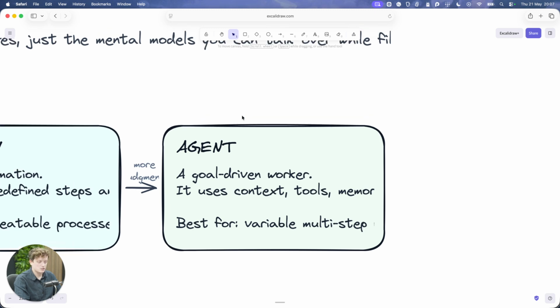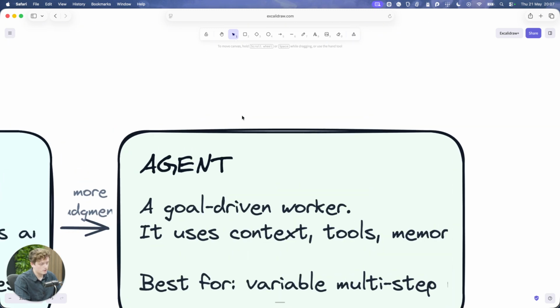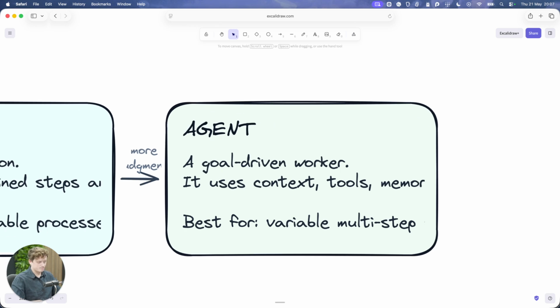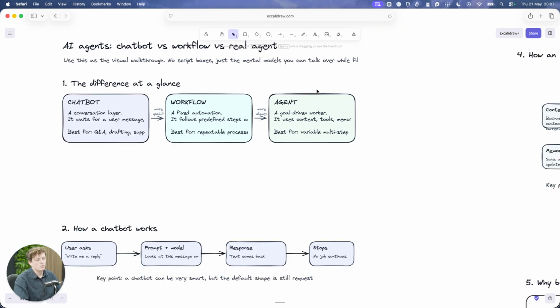So agents, which is really what a lot of people are looking at right now, is essentially an AI wrapped in a harness that can do multiple things, go off and do stuff, and achieve goals for you. And it uses tools, it uses memory and context to be able to do all of that. So it's essentially a language model with superpowers.